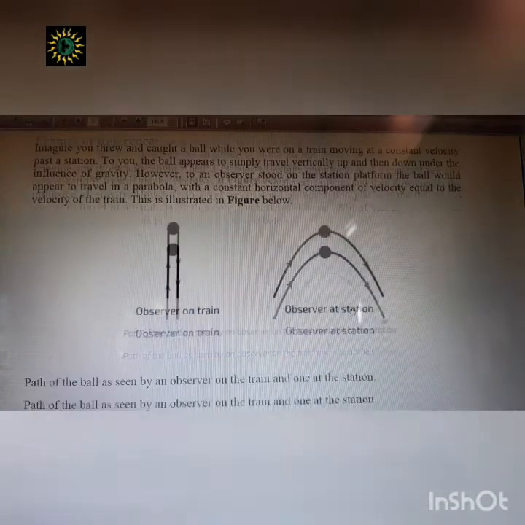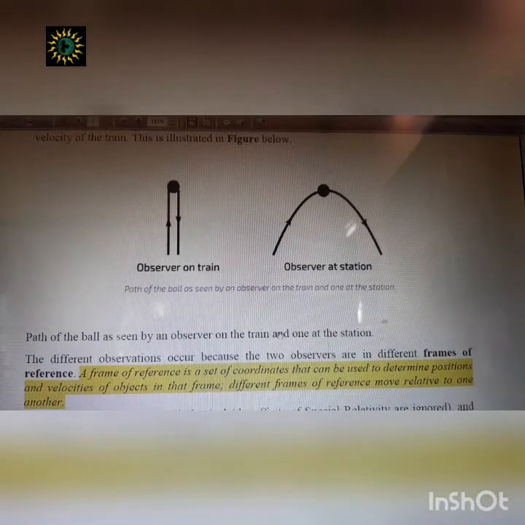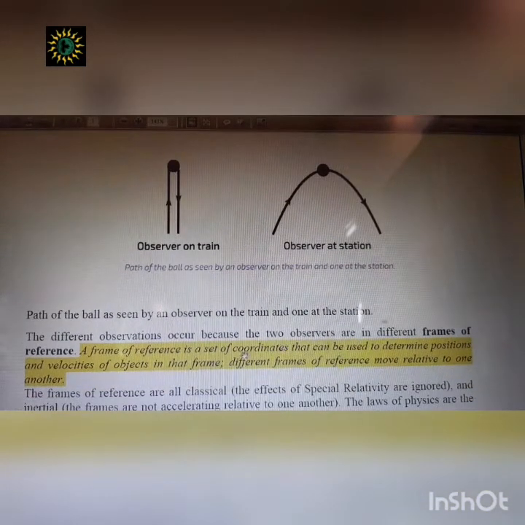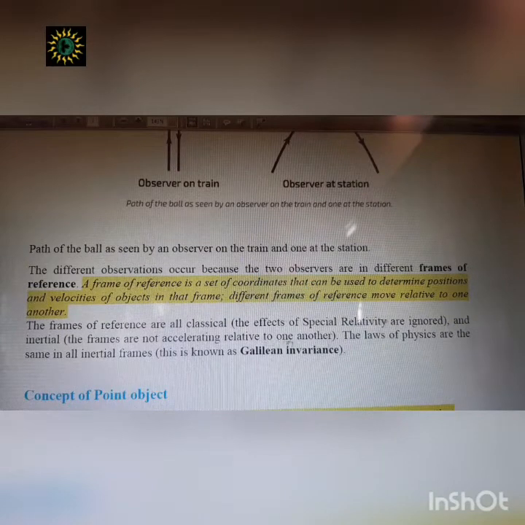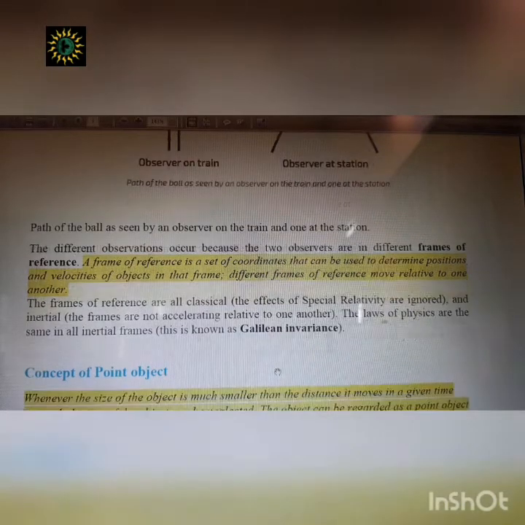And here in classical physics, all frames of reference are inertial frames of reference. That means the frames of reference are not accelerated with respect to each other, and all the laws of physics are the same for all inertial frames of reference, and that is called Galilean invariance.